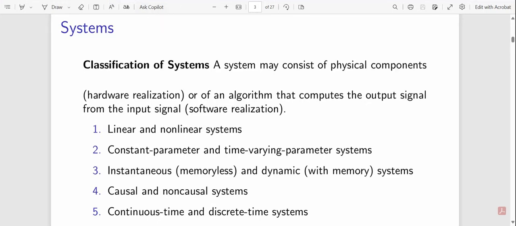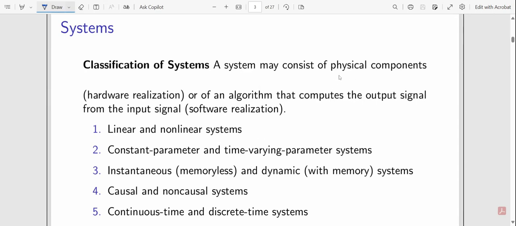Hello, today we will learn about the classification of systems. Basically, a system may consist of some physical components like hardware, or an algorithm. Your system can be hardware, remember this thing, or can be an algorithm that computes the output signal from the input signal. Software realization, hardware realization. So today we talk about different classifications of systems.